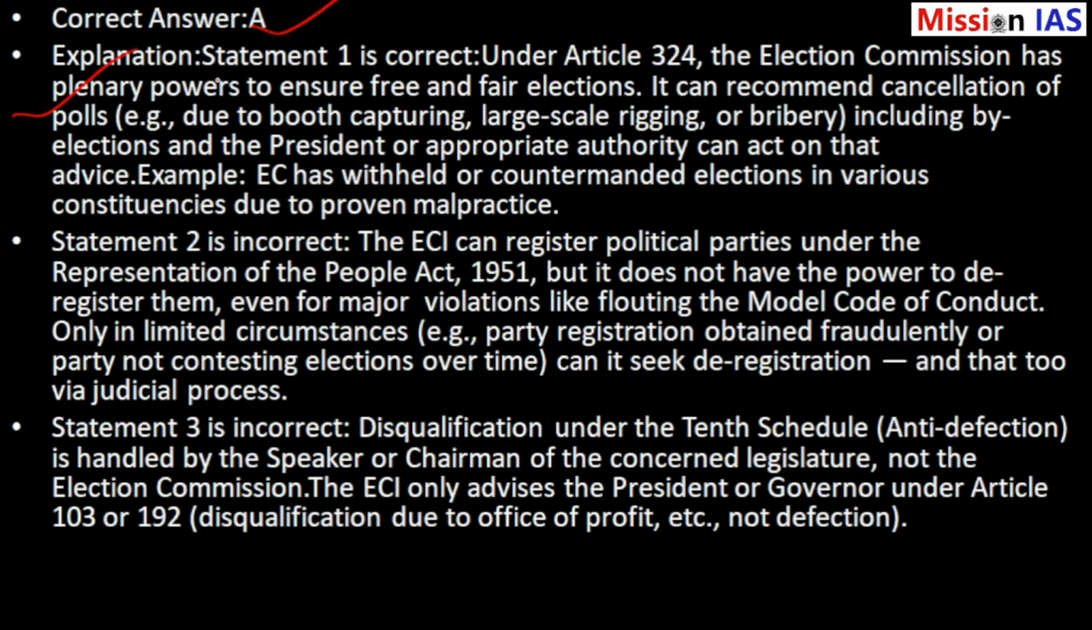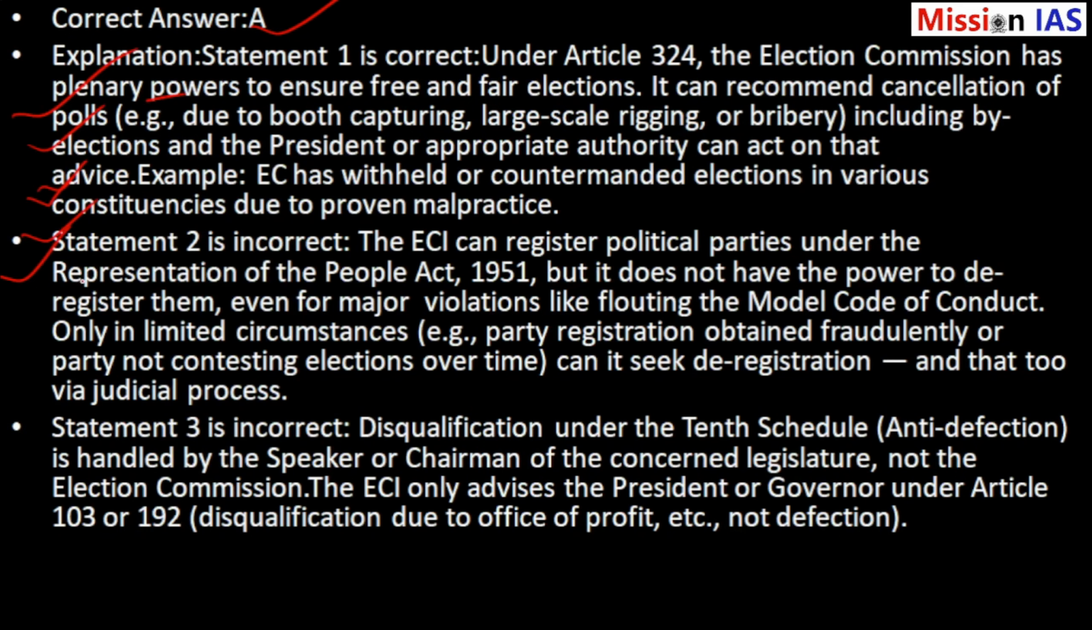Correct answer: statement 1 is correct. Under Article 324, the Election Commission has plenary powers to ensure free and fair elections. It can recommend cancellation of polls due to booth capturing, large-scale rigging or bribery, including by-elections. The President or appropriate authorities can act on that advice. Examples: the Election Commission has withheld or countermanded elections in various constituencies due to proven malpractice.